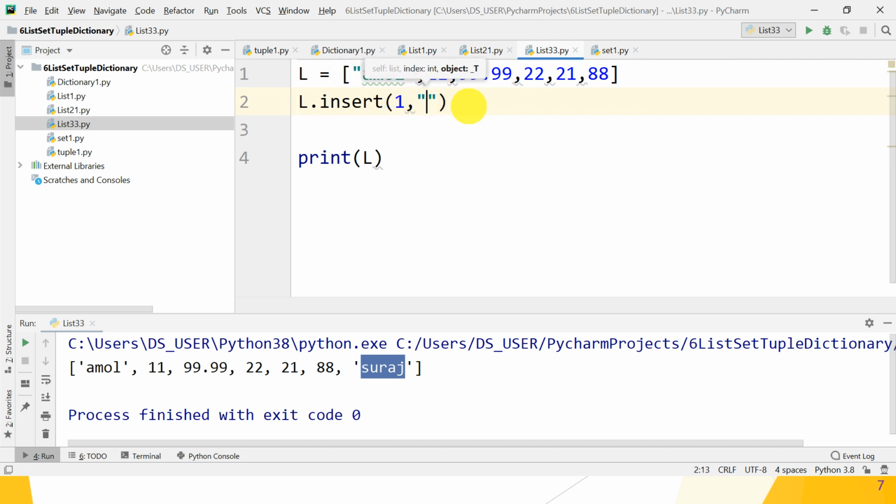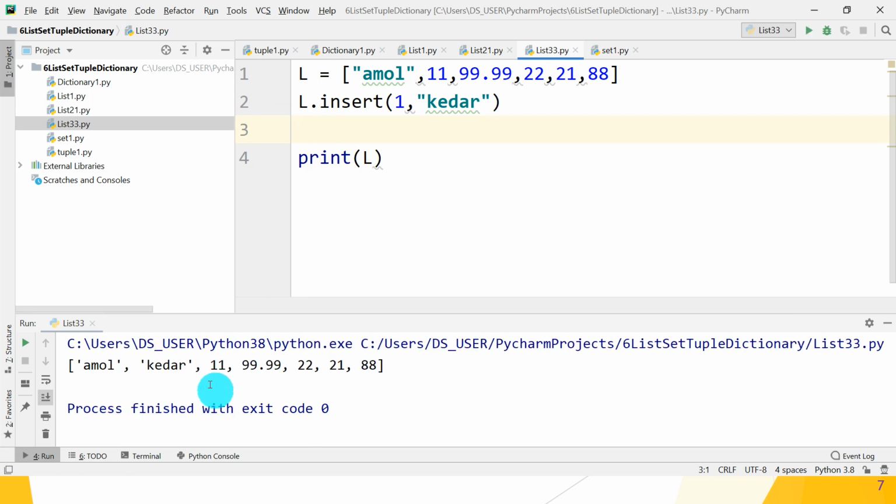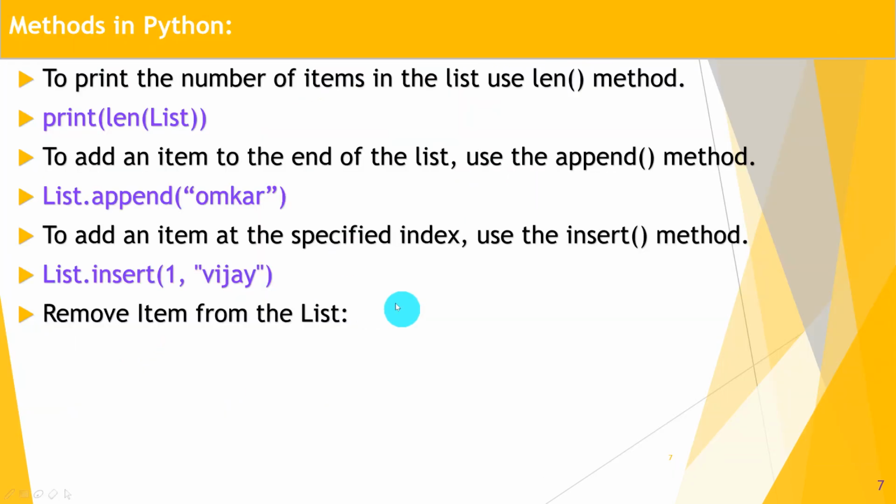Suppose the string Kedar, which you want to insert at index 1. Index 1 means here, before 11. Check whether it inserts properly. So Amol, and after Amol, Kedar is inserted before 11. Great guys, it works. Let's move to the next point.